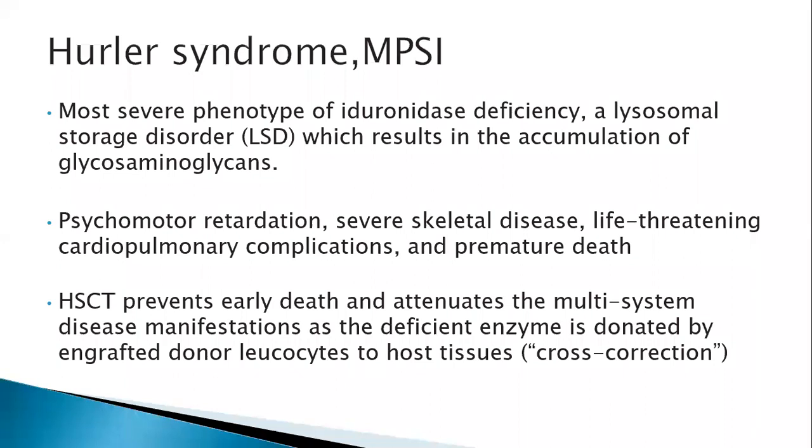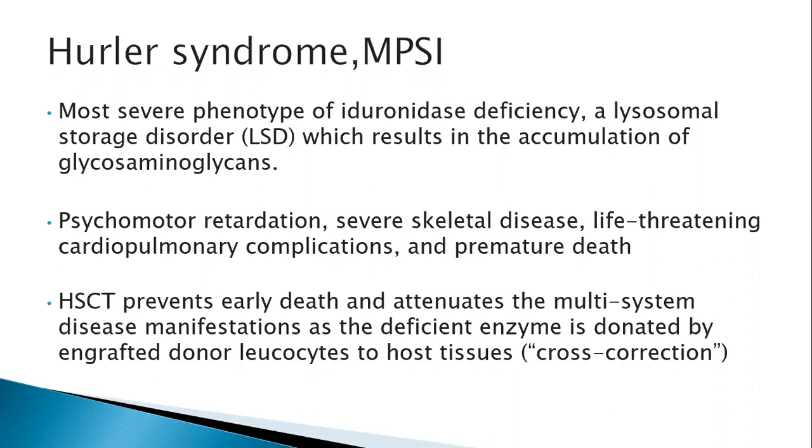Here there is a deficiency of iduronidase enzyme, which is a lysosomal storage disorder, and which leads to accumulation of glycosaminoglycans. They present with mental retardation, severe skeletal disease, and life-threatening cardiopulmonary complications because of abnormal chest wall, which leads to frequent recurrent pneumonias and premature death. So what hematopoietic stem cell transplant does is it prevents early death. It attenuates these multi-system disease manifestations because the engrafted donor leukocytes provide the deficient enzyme to host tissues, which is what we call cross correction.